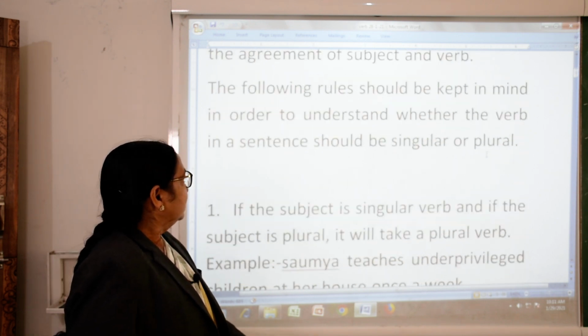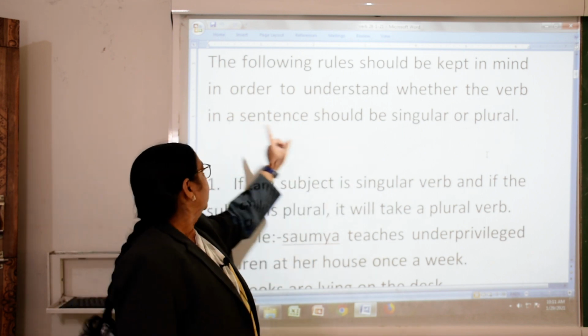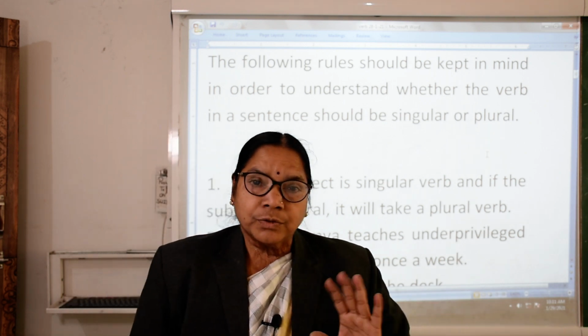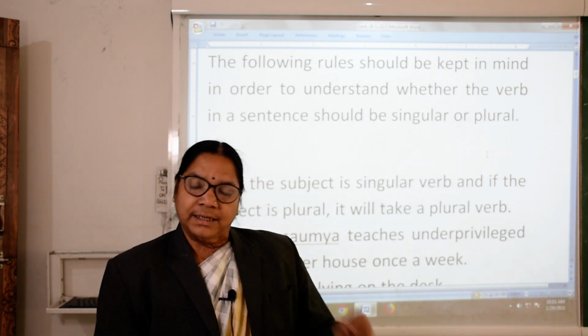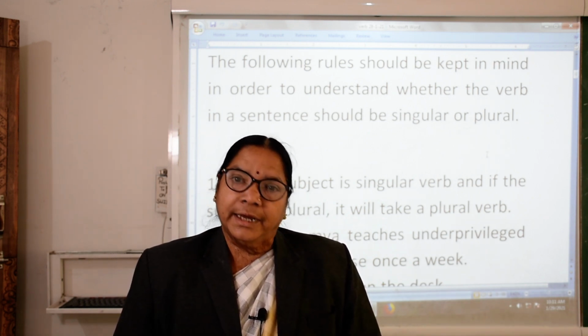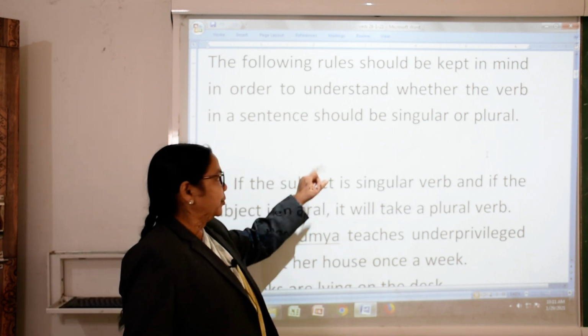The following rules should be kept in mind in order to understand whether the verb in a sentence should be singular or plural. You know which are singular? Is, was, has. These are singular, and plural are are, were, have. So, you should remember singular and plural.